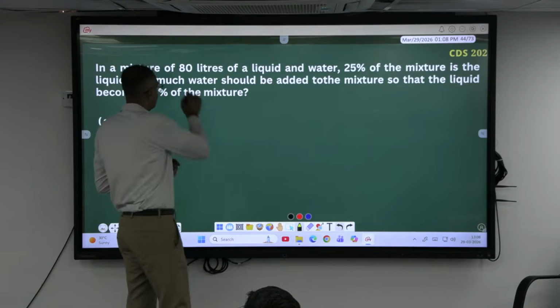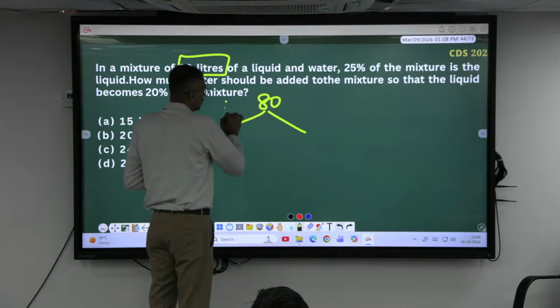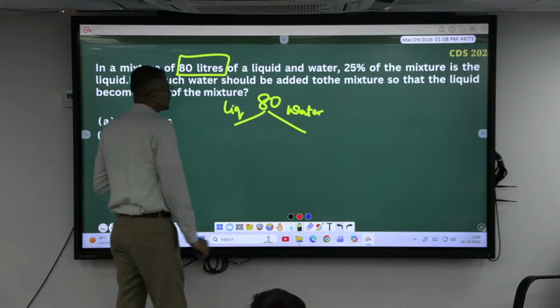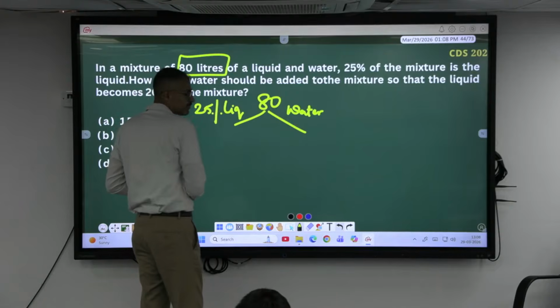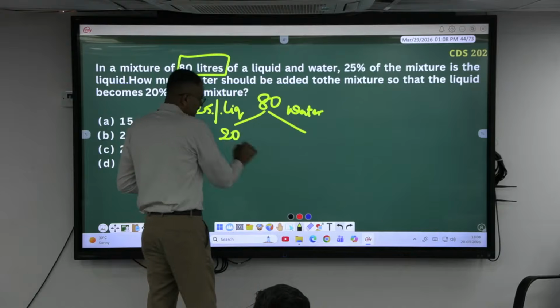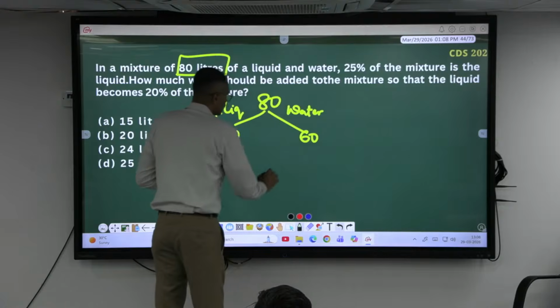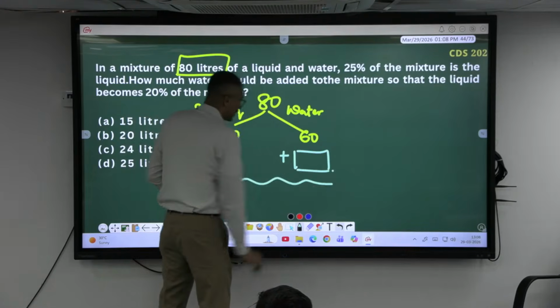How many liters? 80 liters we have. We have what and what? Liquid and water. How much liquid, sir? 25%. What is 25% of 80? 20 liter. This will be 60 liters, which is 75%. Afterwards, what we are adding? Water. If I add water, it becomes diluted, right?